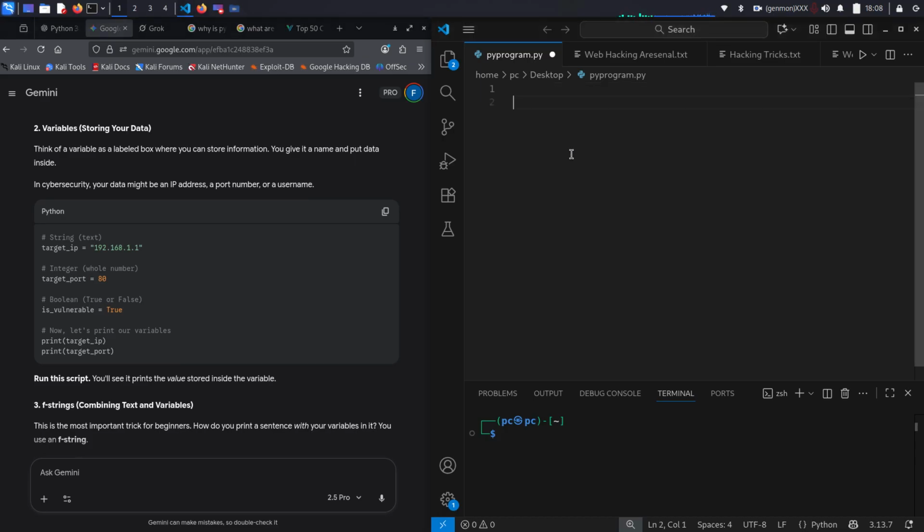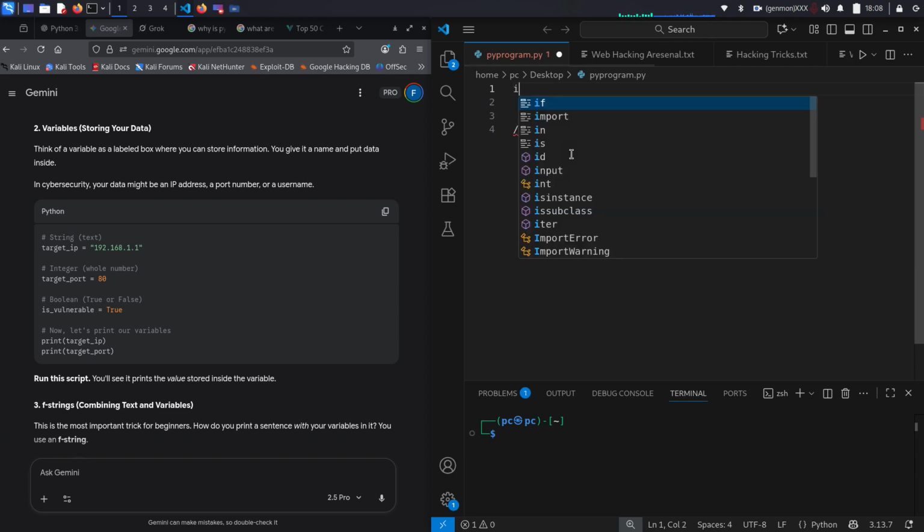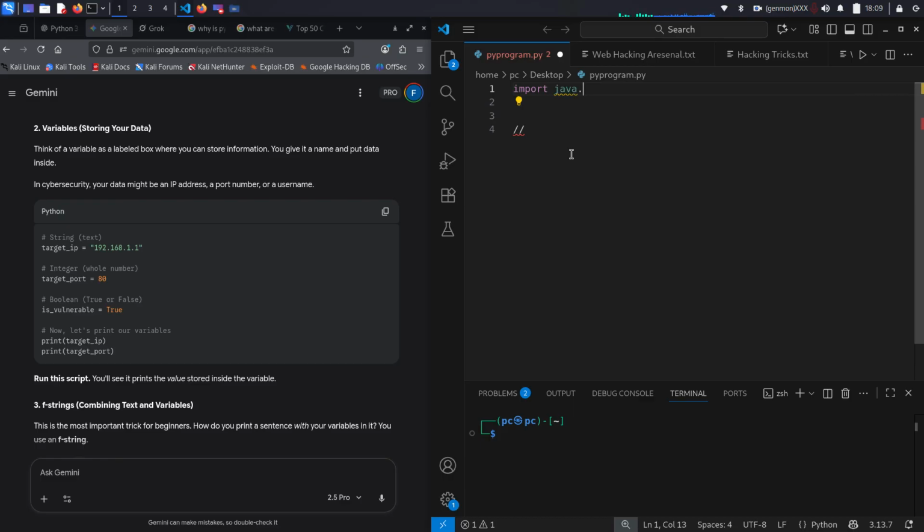If you wanted to program something as simple as hello world in Java, it would be like this, and it's actually a little bit more verbose. So let's see, import java.util.Scanner, and what this does is it's a scanner library module. You need this in order to type something on the terminal, right? This is a comment in Java. So this is 2 forward slashes. In Python, it's actually a hashtag or a number symbol.